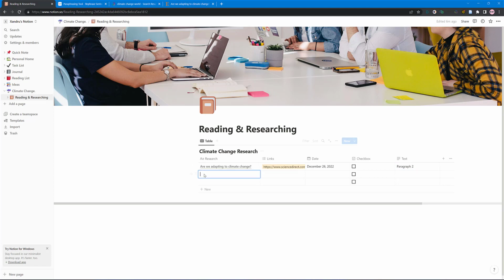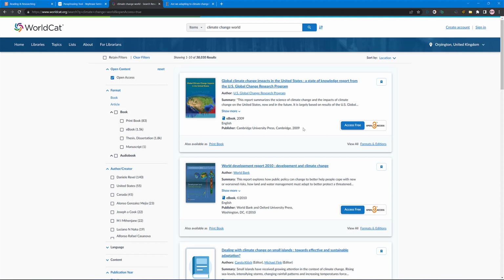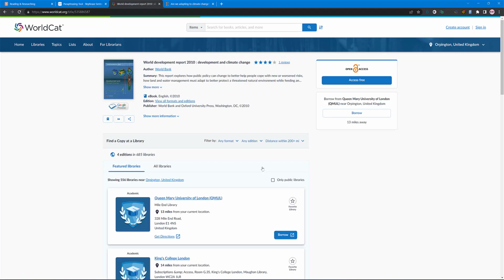Let's do one more. So let's go to another web page. So I've got climate change. Let's say you choose, I just grabbed the first image, second image, world development, climate change. And you did a bit of research again. And again, we want to use this link. So let me copy the title.